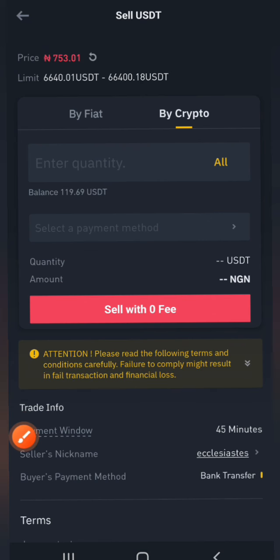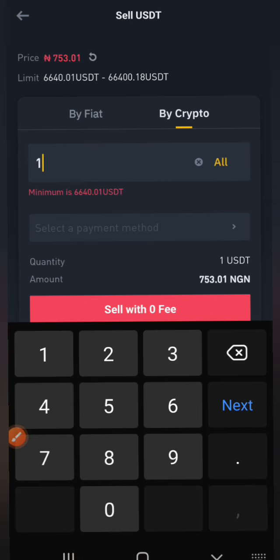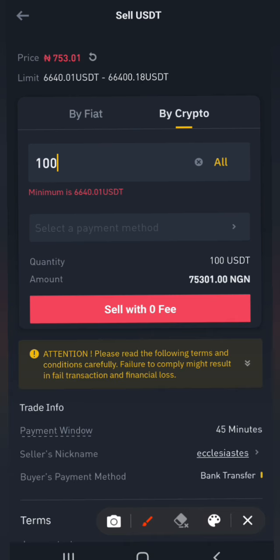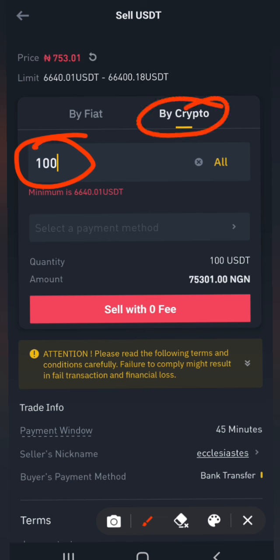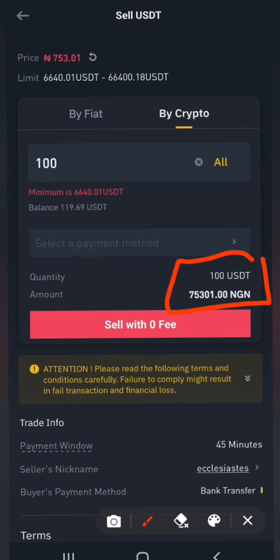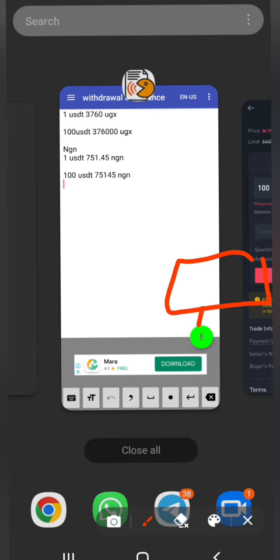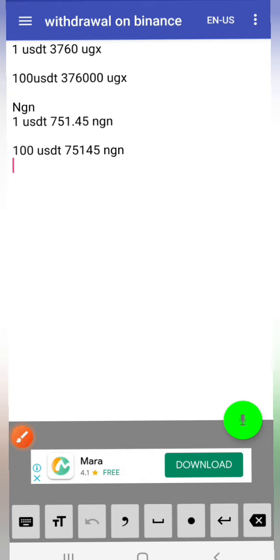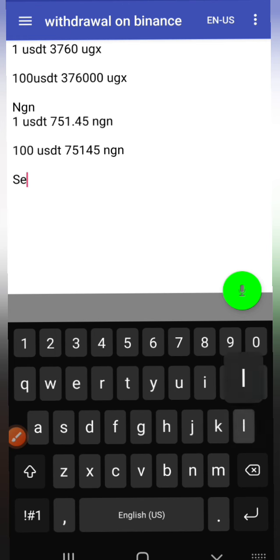And right now we are going to put the quantity here. We are going to sell 100 USDT. We are selling 100 USDT. So it means with 100 USDT, this person will send you 75,300. So let's see how much that money is. You're selling now on the Nigerian market.